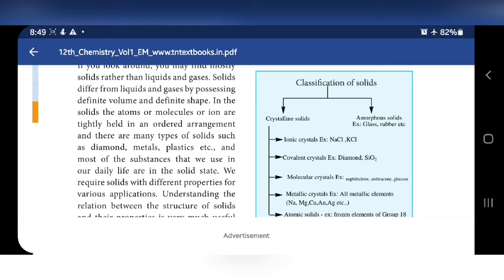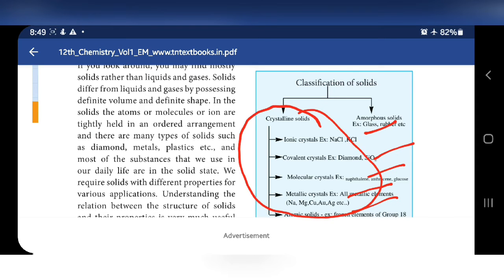Classification of solids. It is classified into two: crystalline solids and amorphous solids. Crystalline solids are further classified into 5: ionic crystals, covalent crystals, molecular crystals, metallic crystals and atomic crystals, that is, atomic solids. Today in this video we are going to learn about these 5 topics only.